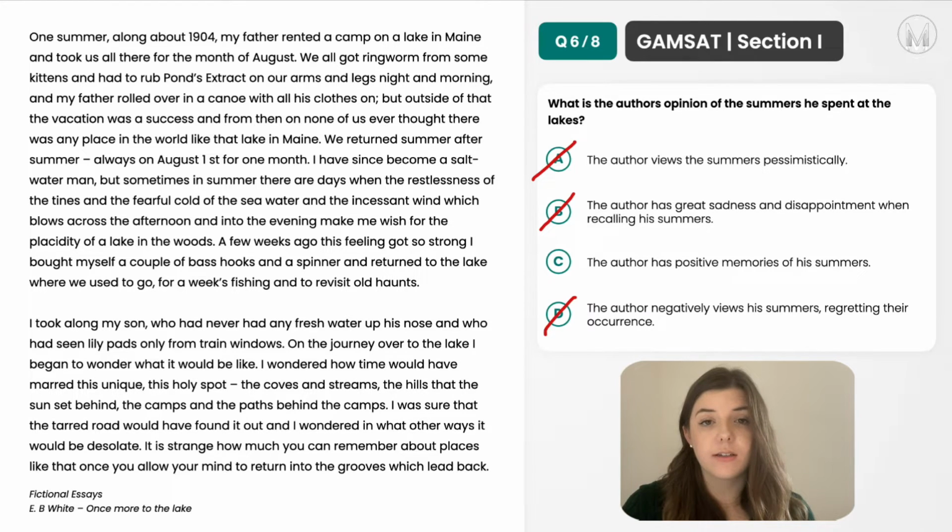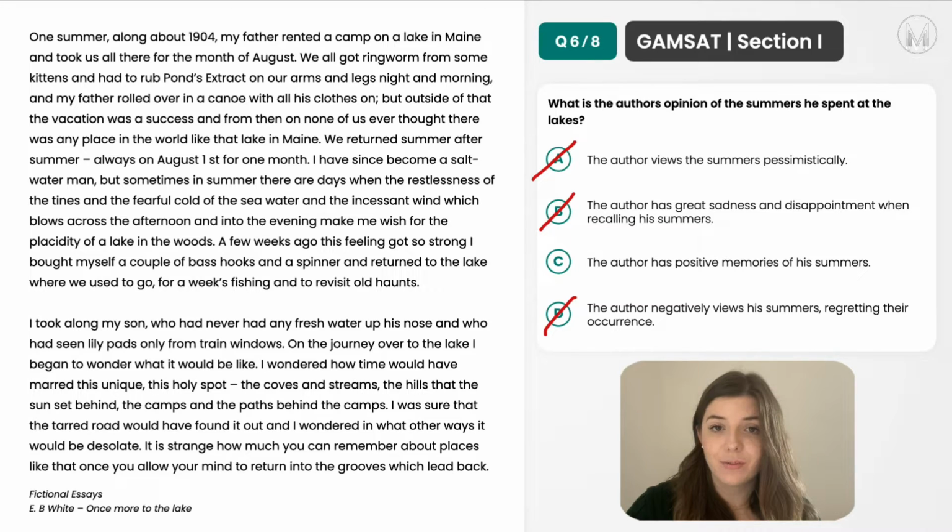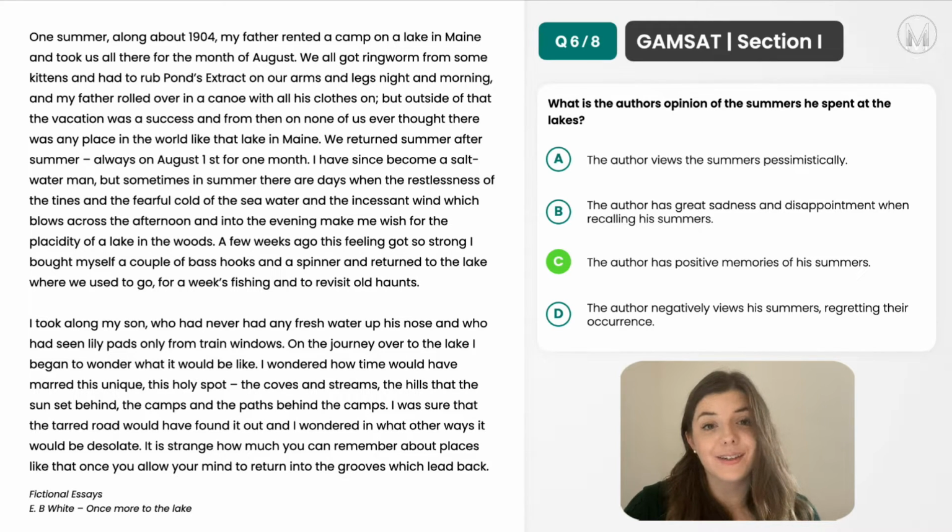So another thing to note with these MCQ style questions is that because you can't have more than one of the same answer, options A, B, and D are basically all saying the same thing, that it's negatively viewed. So there'd be no way to actually distinguish between A, B, and D. So in that way, you can kind of use process of elimination to come to answer C anyway. So yeah, option C is the correct answer to question 6.